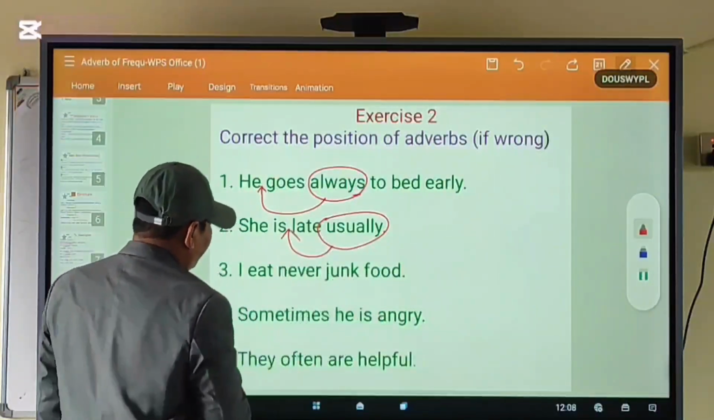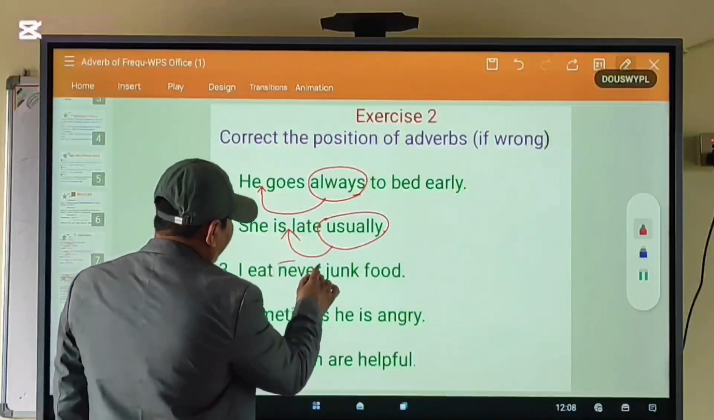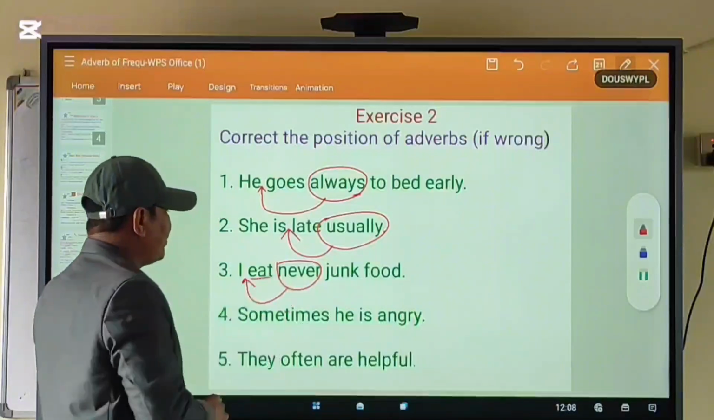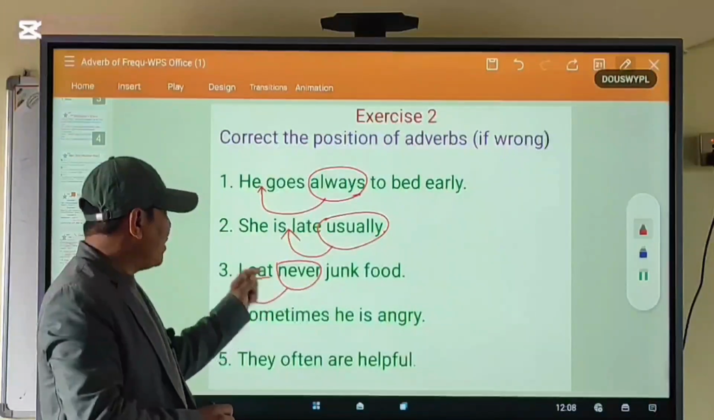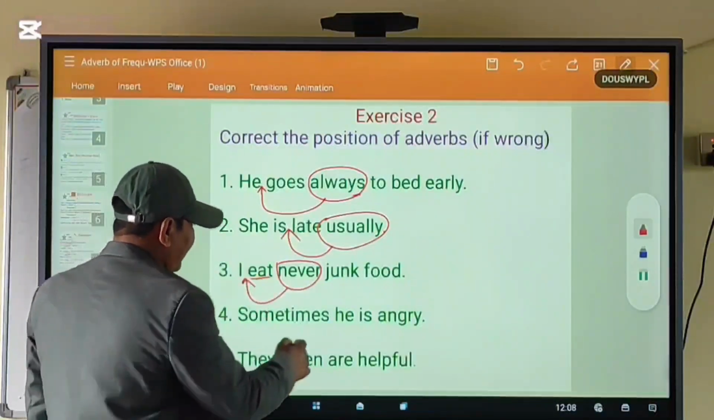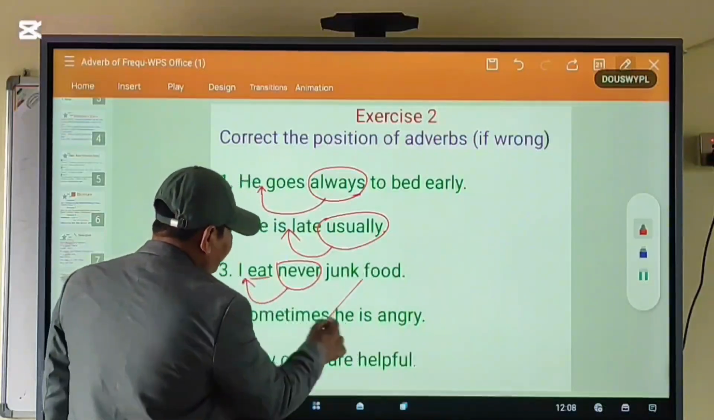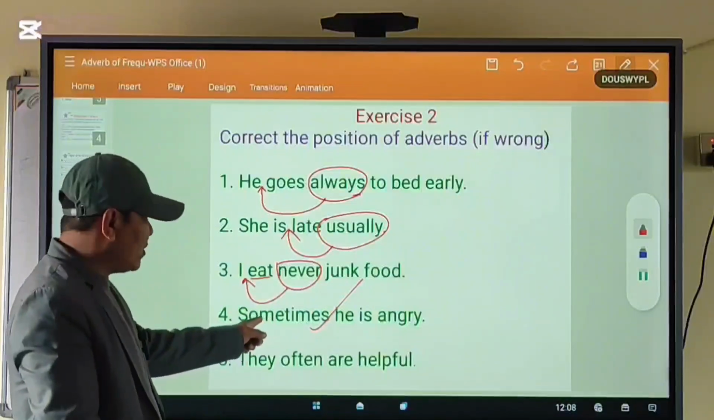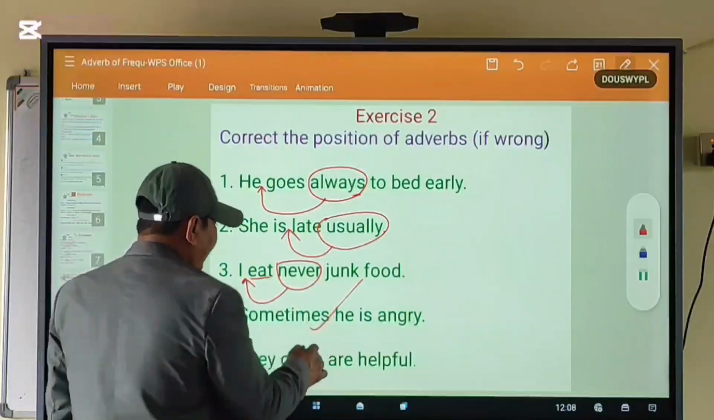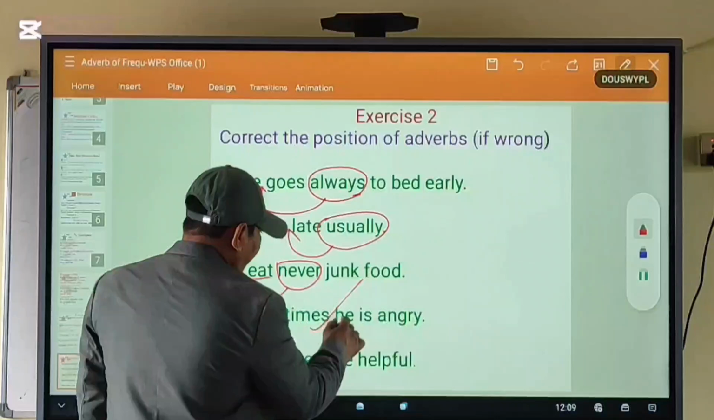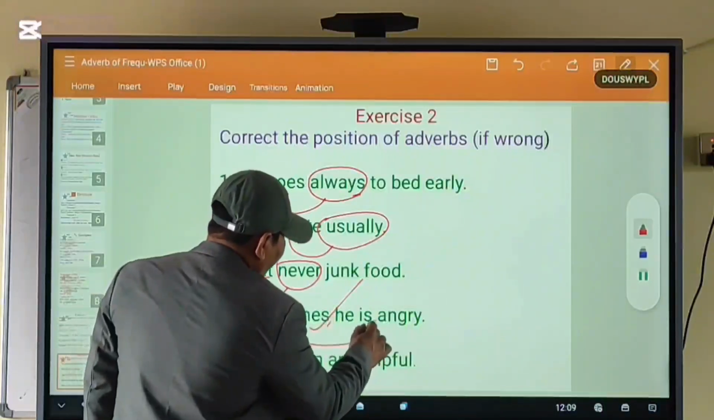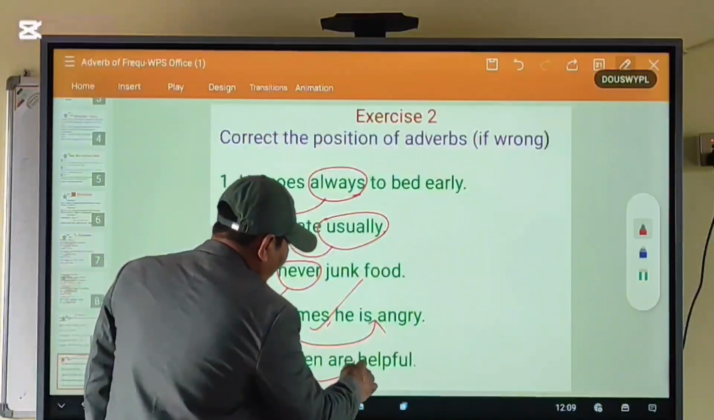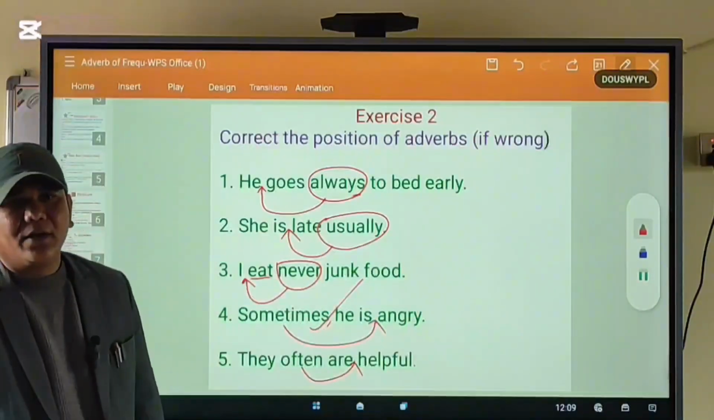I eat never junk food. I never eat junk food. Why? Because we always use before main verb. Sometimes he is angry. This is correct. Or we can say he is sometimes angry. This is correct. They often are helpful. They are often helpful. Okay?